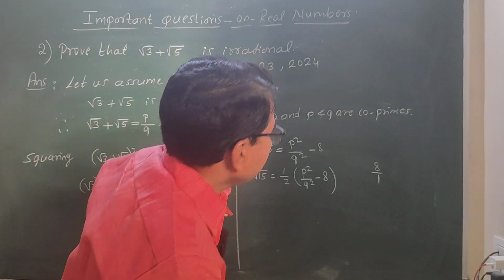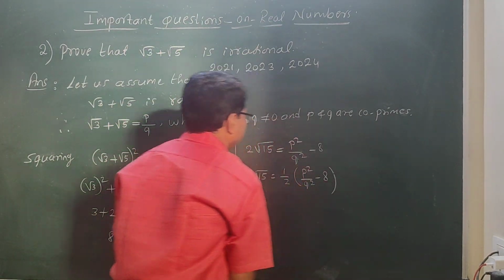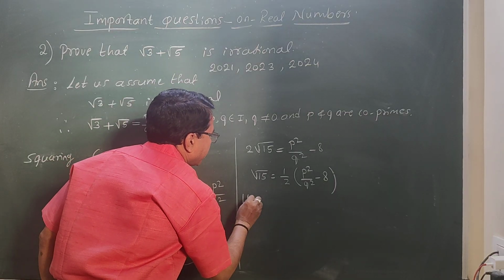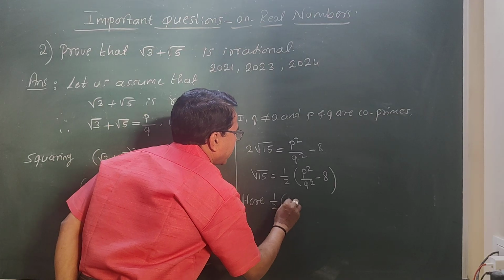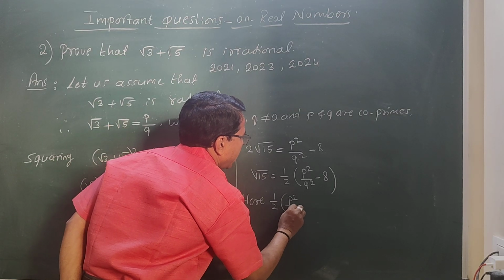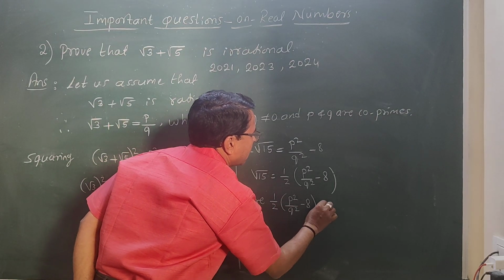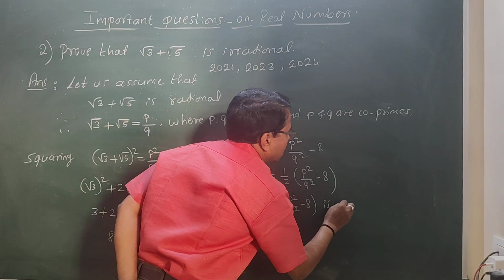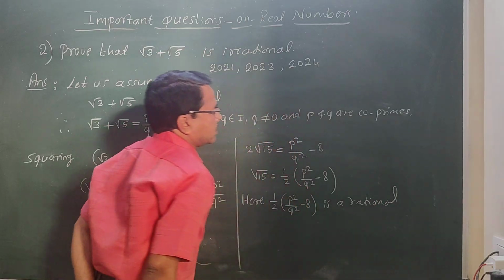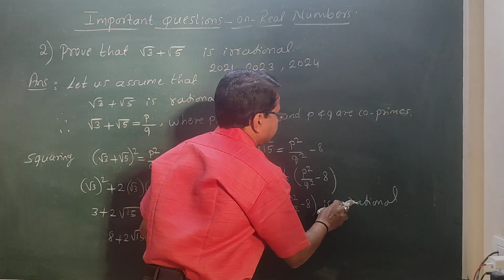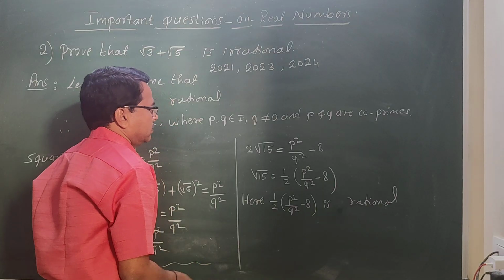So here one more step we should write. Here 1 by 2 into (p square by q square minus 8) is rational.